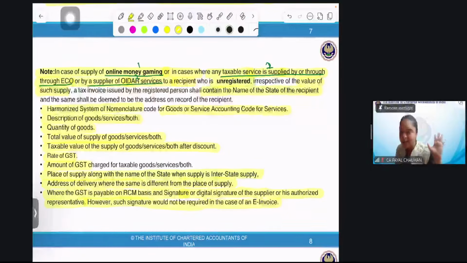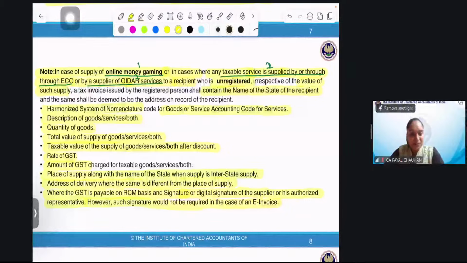The next question. Now understand this. I did not explain it, but I'll be happy if you give me an answer. I'm taking goods, and the goods are under RCM. This can be a case of service also. I'm taking a service and the service is under RCM, but the supplier is not registered. In that case, I'll issue an invoice also.